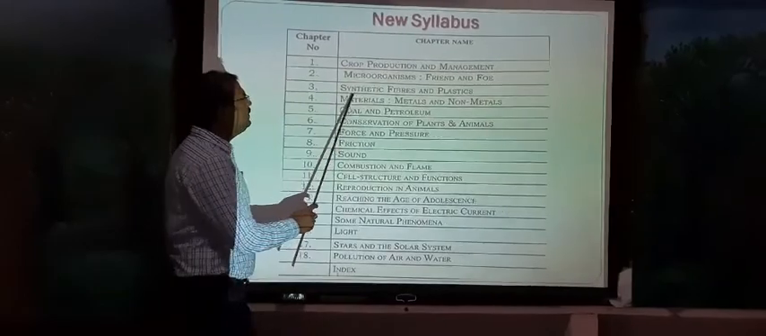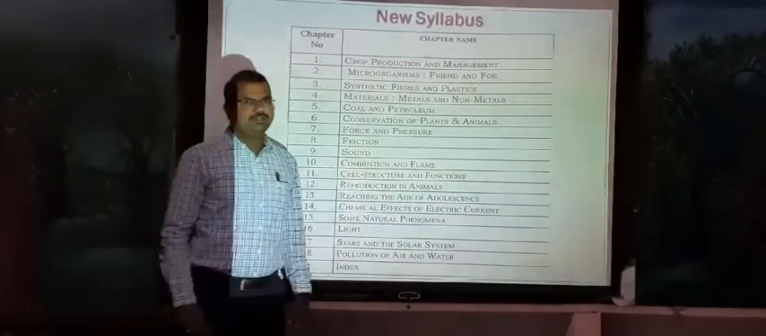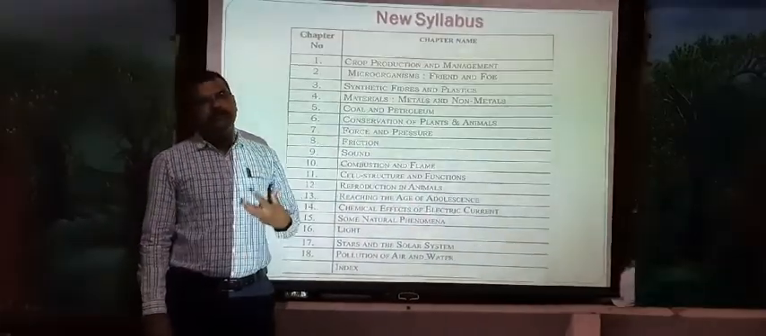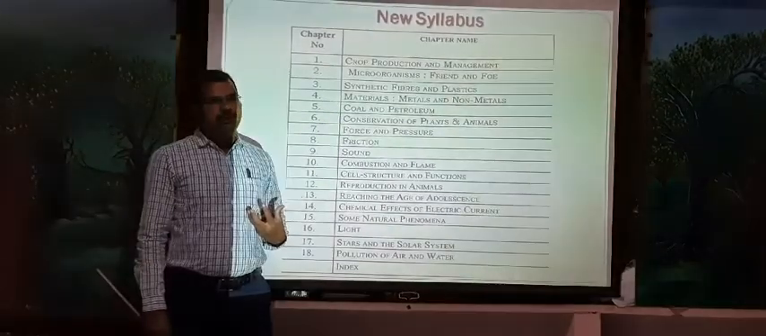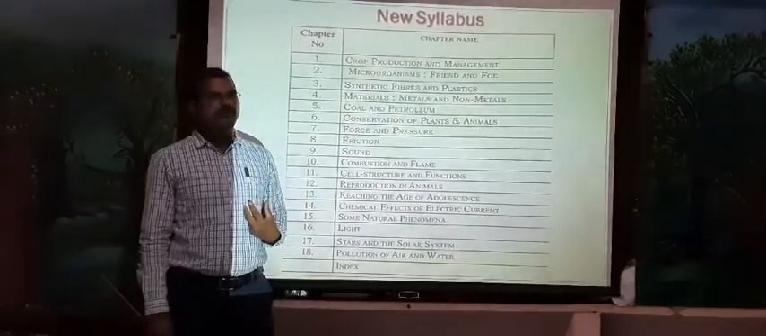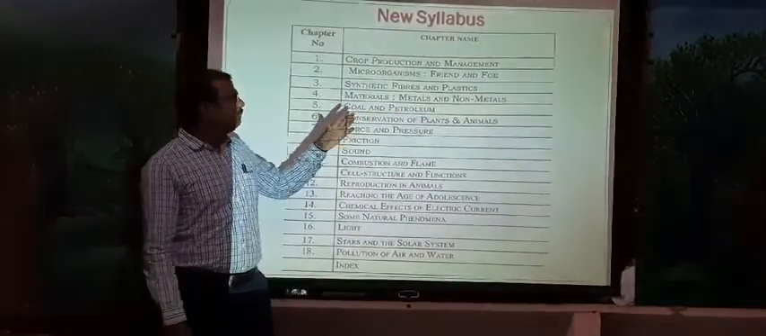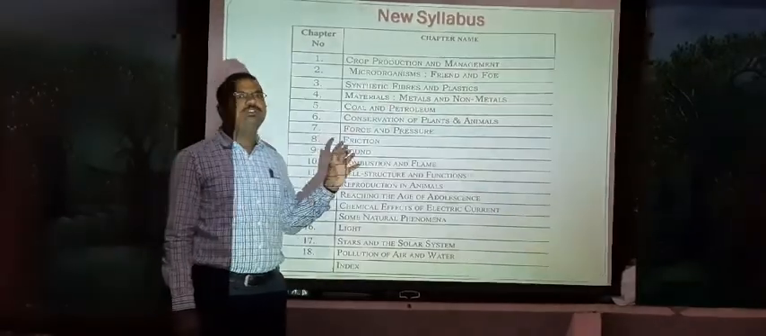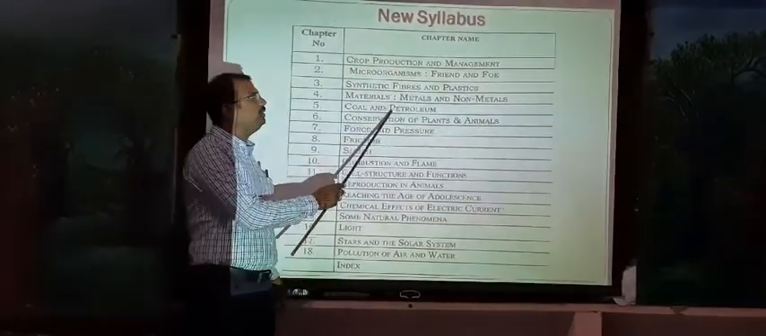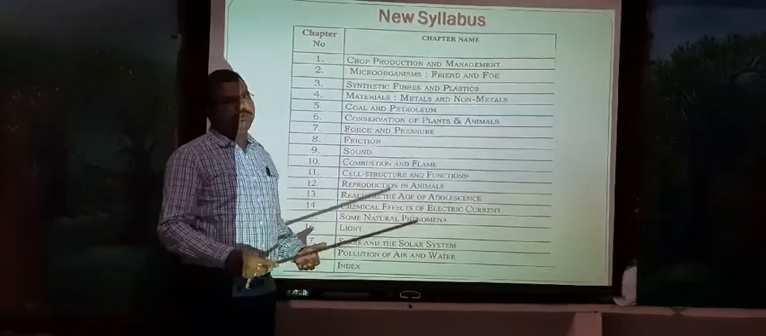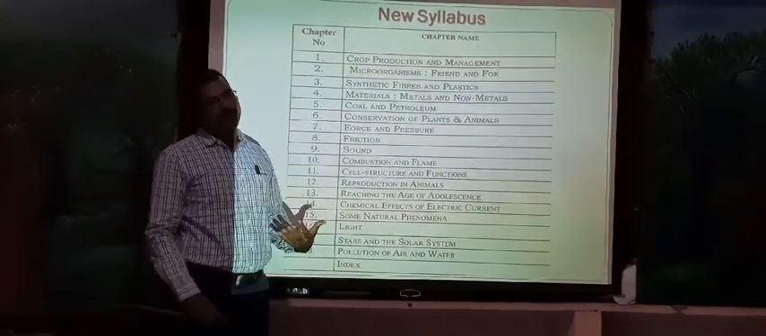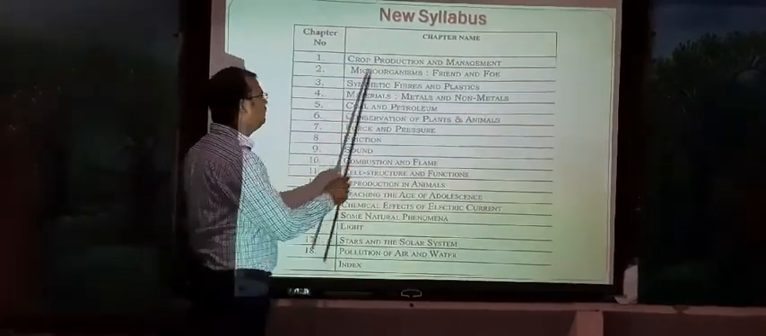Third one, synthetic fibers and plastics. There are fibers which we use in our day-to-day life. There are two kinds of fibers: one is natural, and one is synthetic, or plastic-made fibers. What are called synthetic fibers, examples of them, and how they are useful, we are going to discuss in the third chapter.